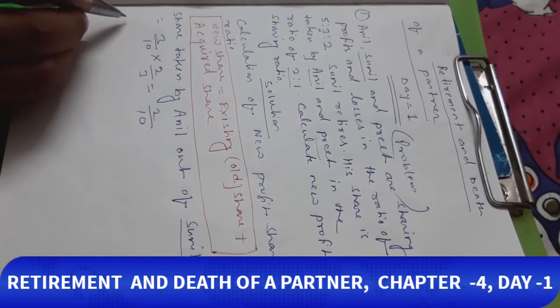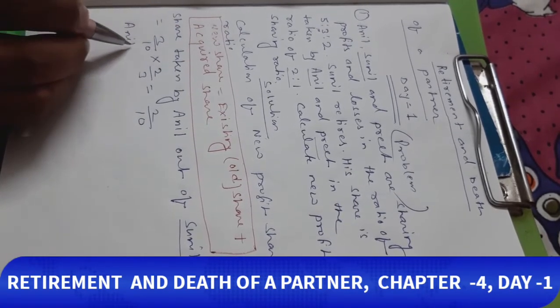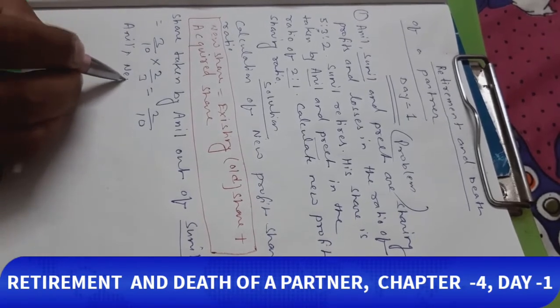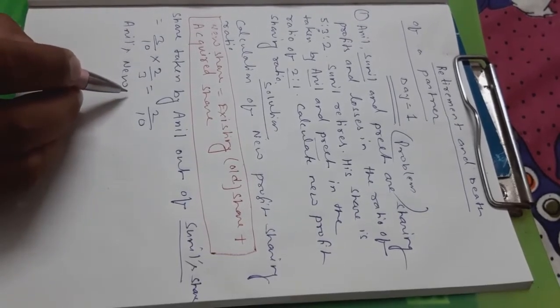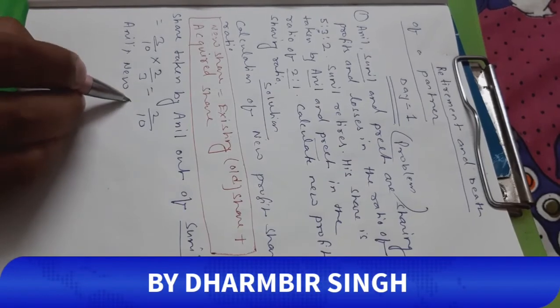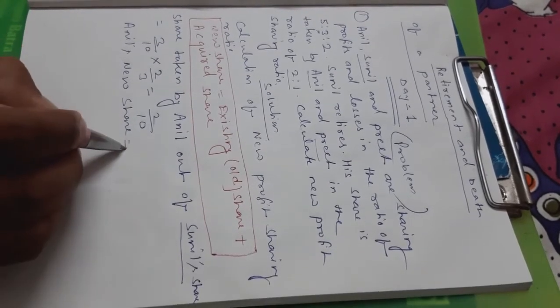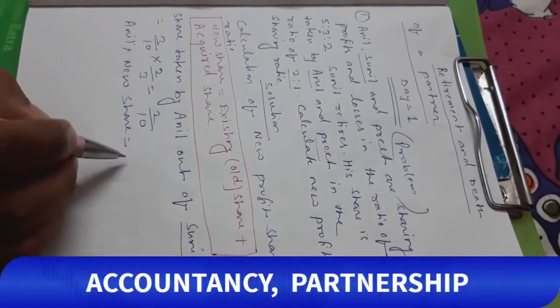Anil's new share is equal to old share plus gain.